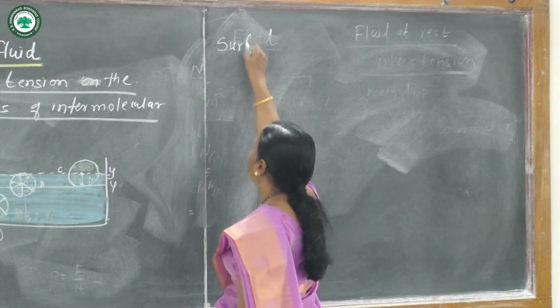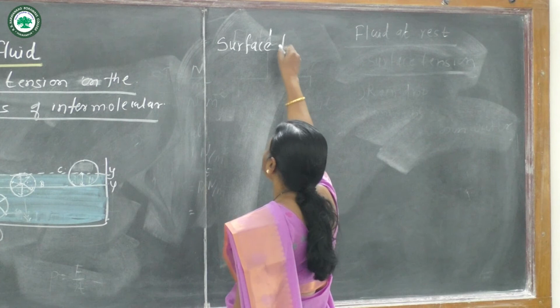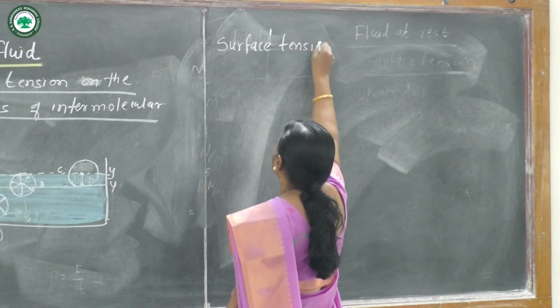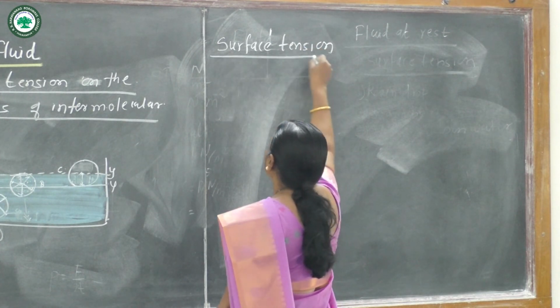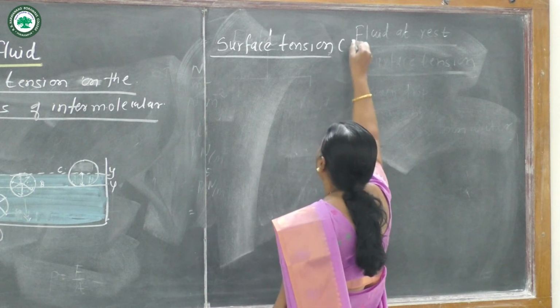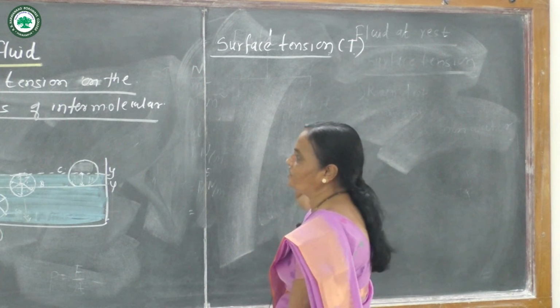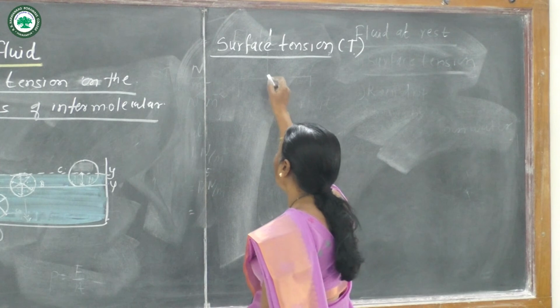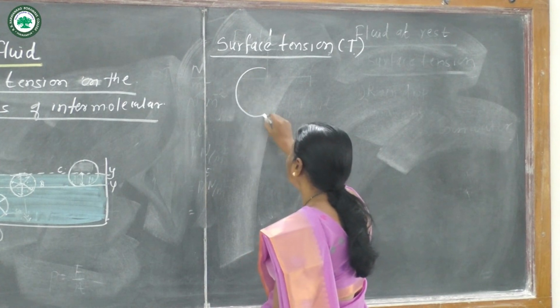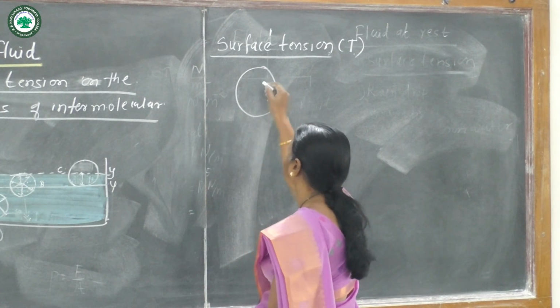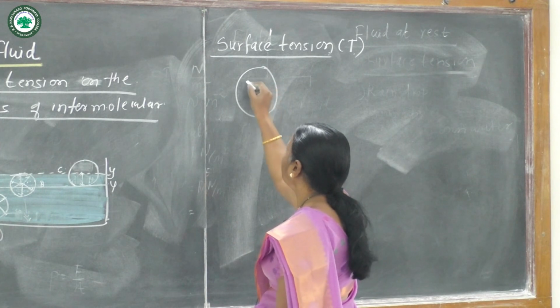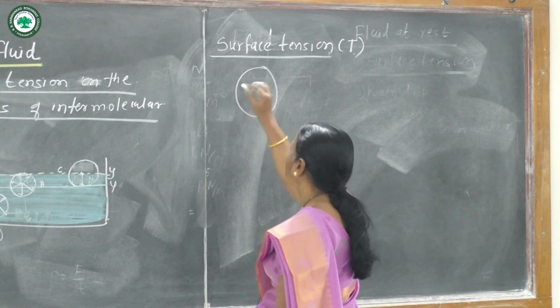Surface tension. Surface tension is denoted by T. Suppose this is the upper surface or free surface of the liquid, and there are a number of molecules.